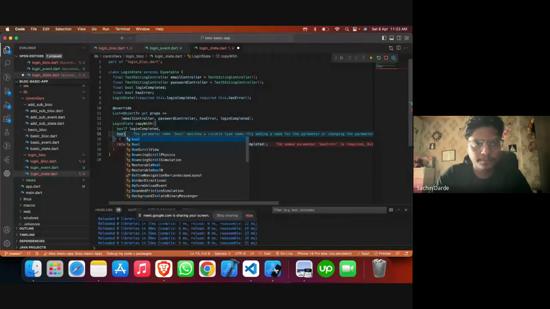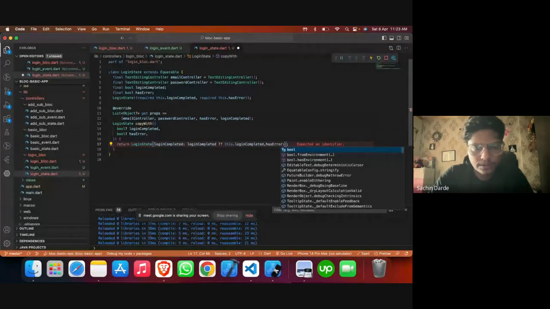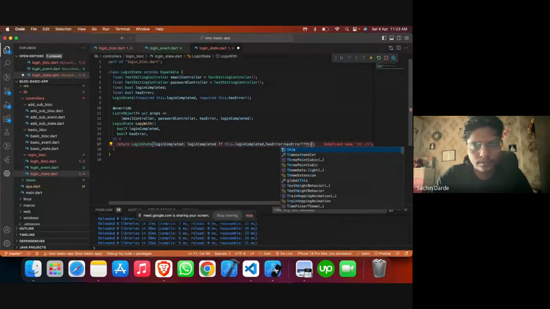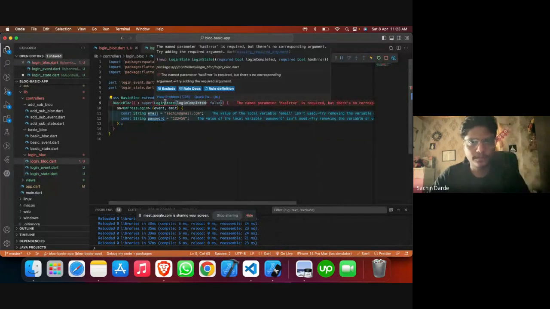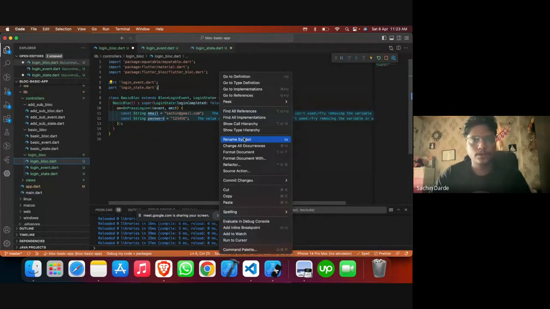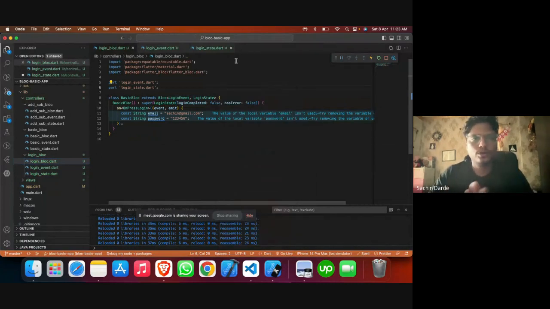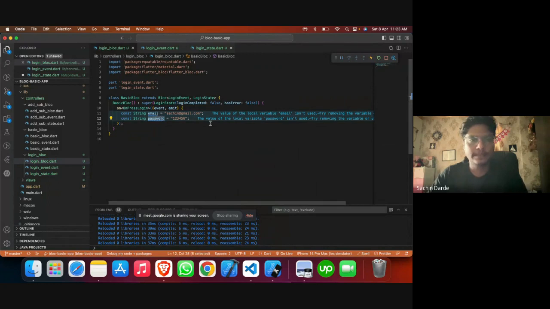Similarly, we need to pass it in the this. I hope there is no confusion as of now. Okay, so all is settled. We have defined our password that needs to be compared and email as well.